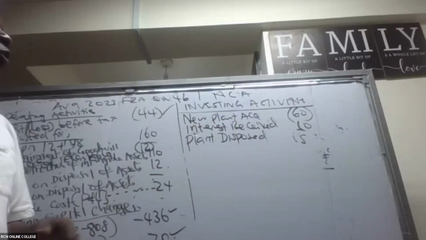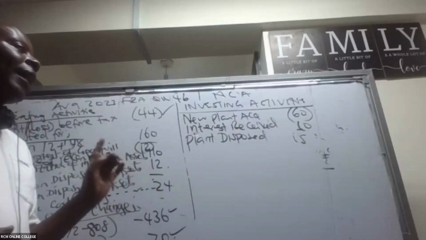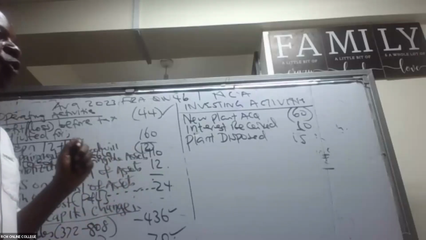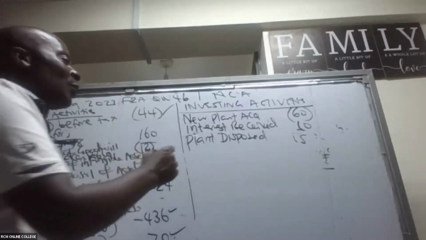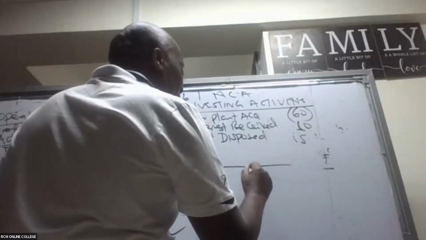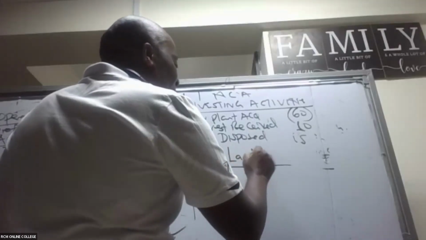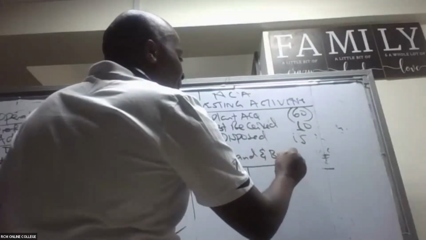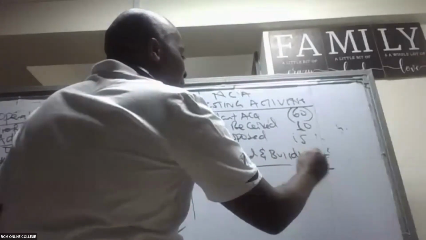Now, ladies and gentlemen, we may need to do two key accounts. One of those accounts I would want us to do is the land and buildings, to know whether we bought some land and buildings.